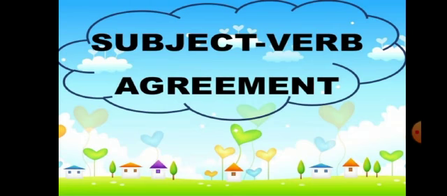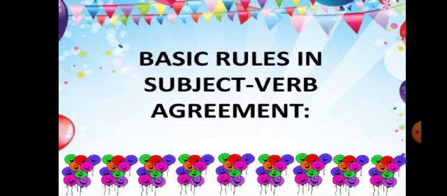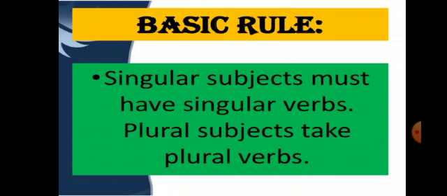Today we will study grammar chapter number 27, subject-verb agreement. Now, what is a subject? Subject means the doer of the action, that we have learned earlier. Now we will see in this chapter which type of verb agrees with the subject. Let's see a few basic rules in subject-verb agreement. The basic rule is: singular subjects must have singular verbs. Plural subjects take plural verbs.